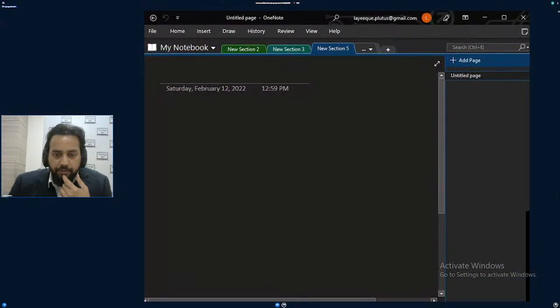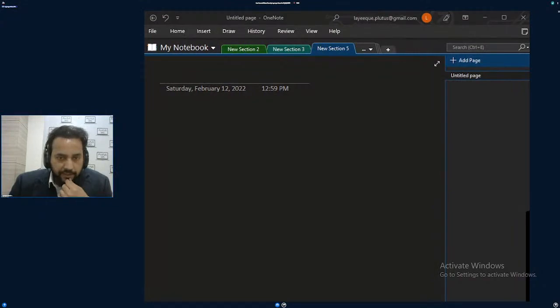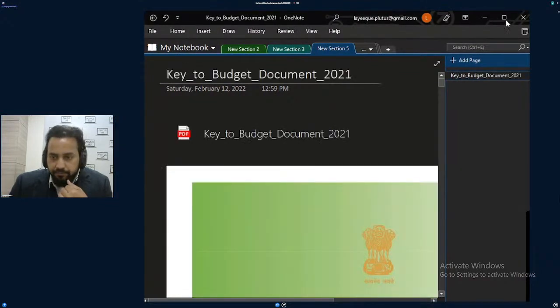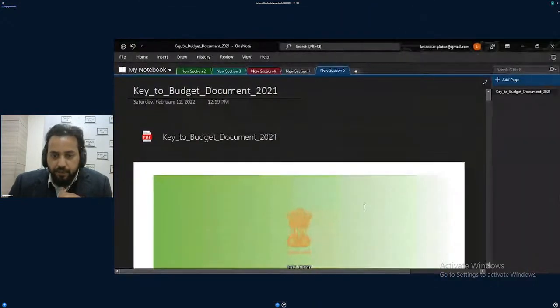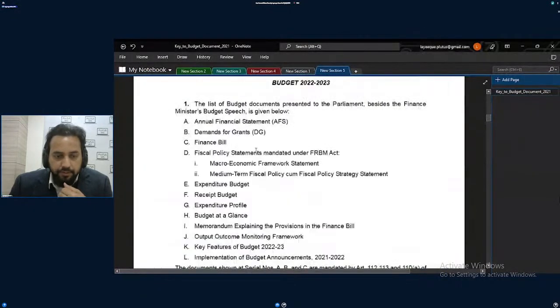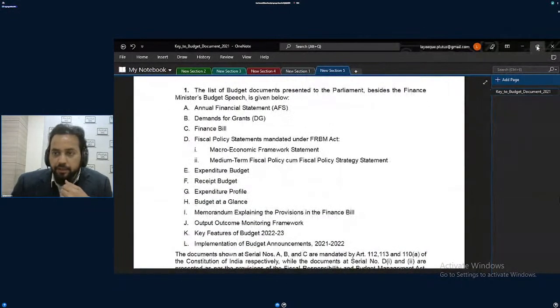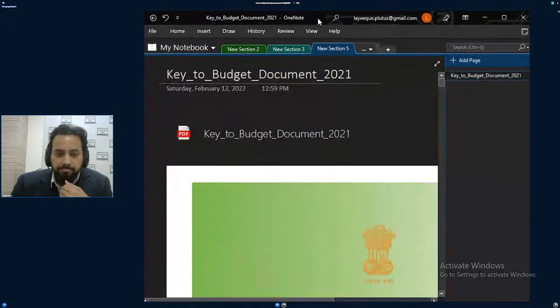Now this is the budget document. This is very important with respect to the budget and the overall understanding of the budget.